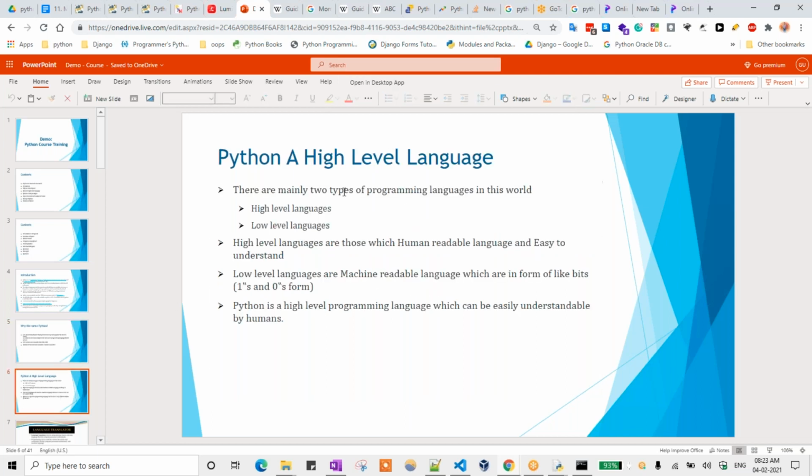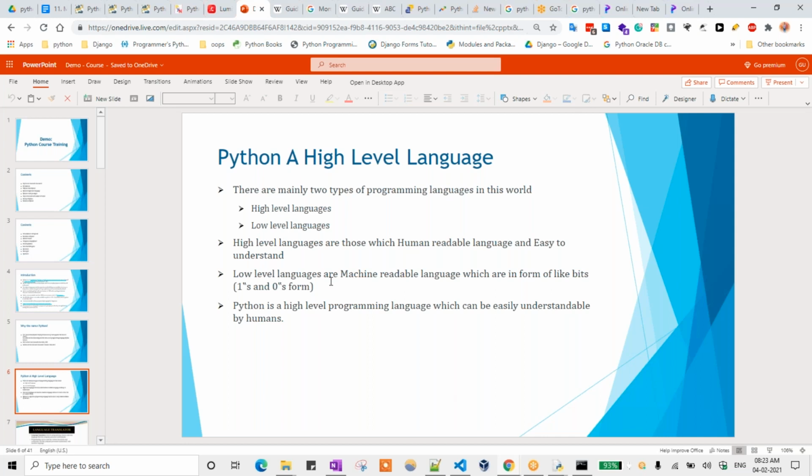Next one is Python, a high-level language. I already explained there are mainly two types of programming languages in this world. One is high-level language, and the second one is low-level language. High-level languages are human-readable languages and easy to understand. Whatever code I have written, I am able to understand, right? That is known as a high-level language.